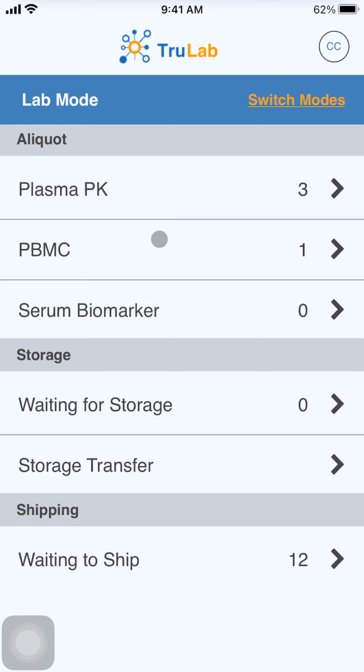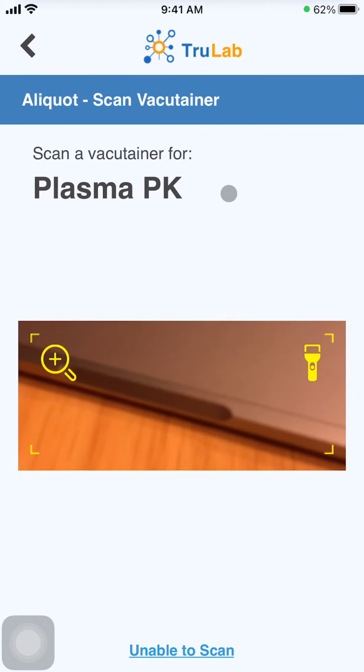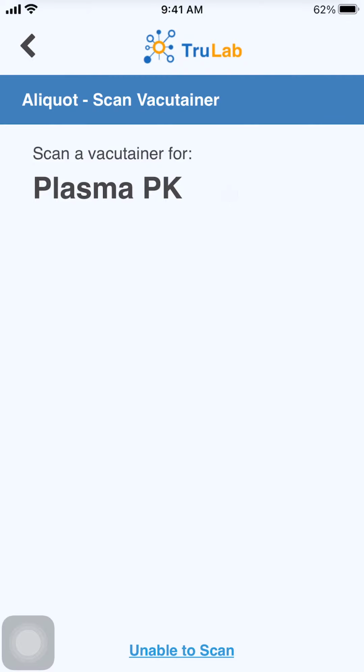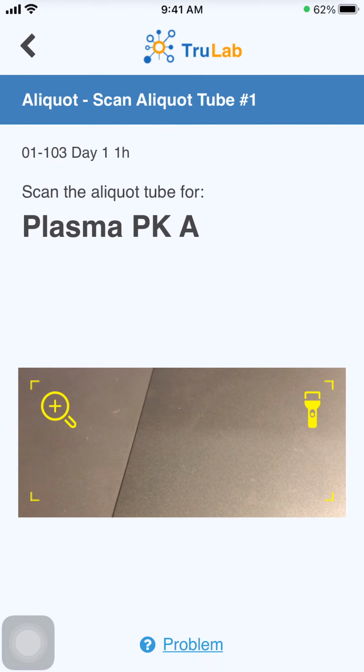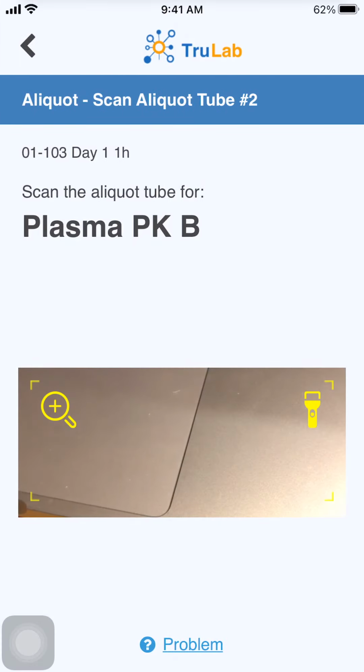Here we have a list of the sample types and how many Vacutainers are ready to have their aliquots logged. So we'll look at plasma PK. To start logging the aliquots that came from the initial plasma PK Vacutainer, I'll select the plasma PK banner. And now I'm prompted to scan the Vacutainer from the initial plasma PK collection. And we prompt the scan of the Vacutainer in order to tie all of the aliquot tubes that come from that Vacutainer to the original collection tube. So now I'm prompted to scan each of the plasma PK aliquot tubes.